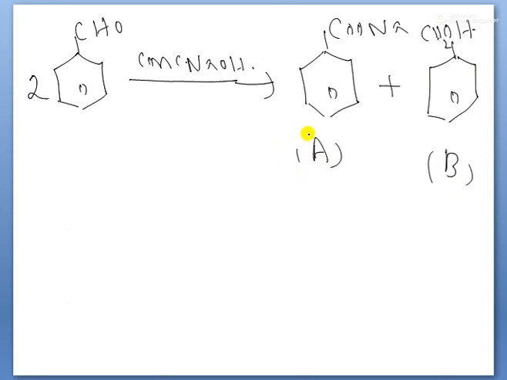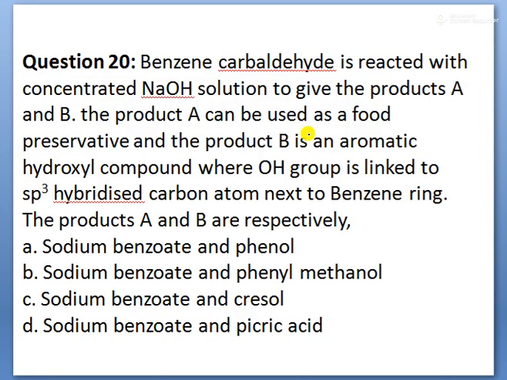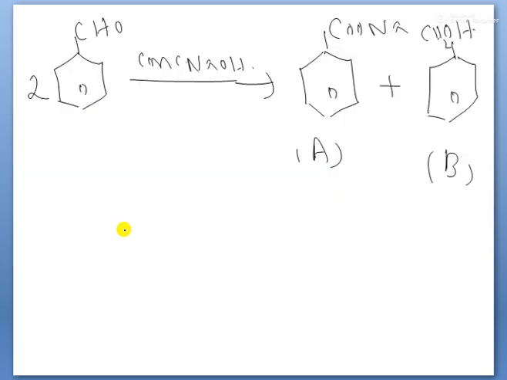You are asked the question here. Observe the information, children. A can be used as a food preservative. That is sodium benzoate, a food preservative substance. And also here the OH group is linked to an sp3 hybridized carbon atom next to the benzene ring. That is the CH2OH group. That is B. What are those compounds? Sodium benzoate and phenyl methanol. So therefore option 2 is correct, children. This is phenyl methanol, next to the sp3 carbon. That is why the product B is correct, children.